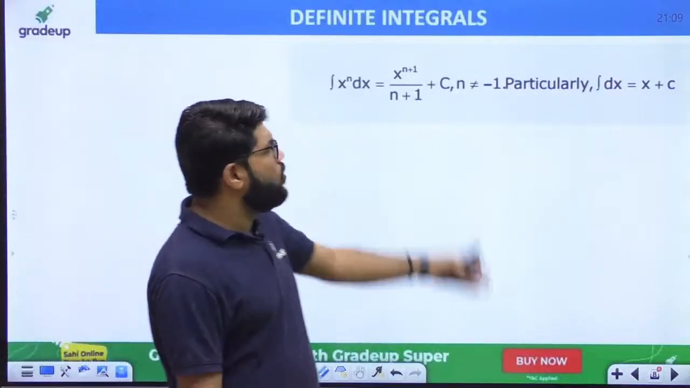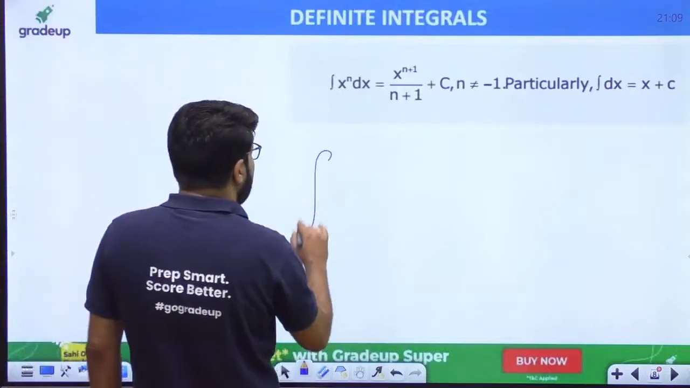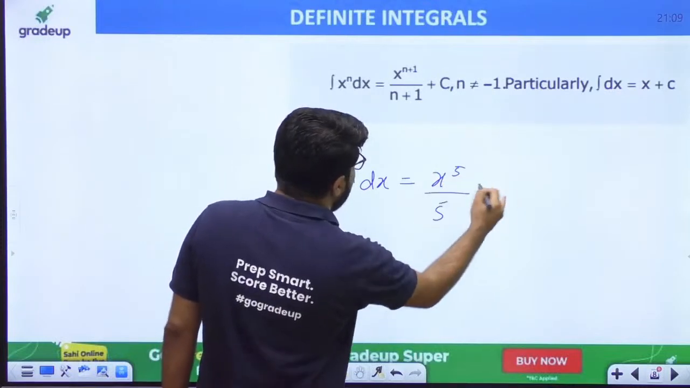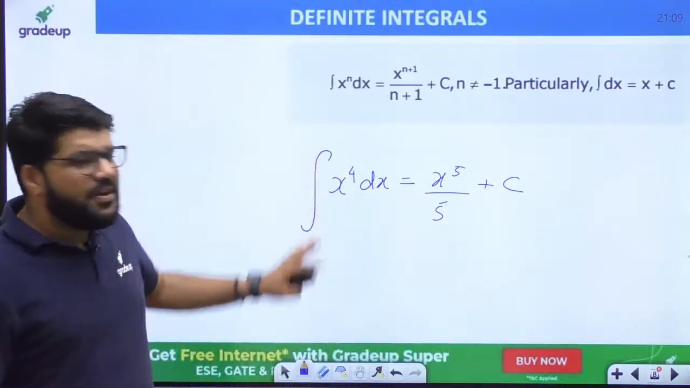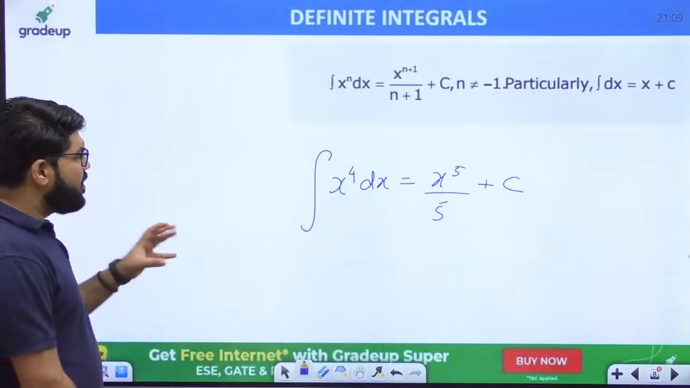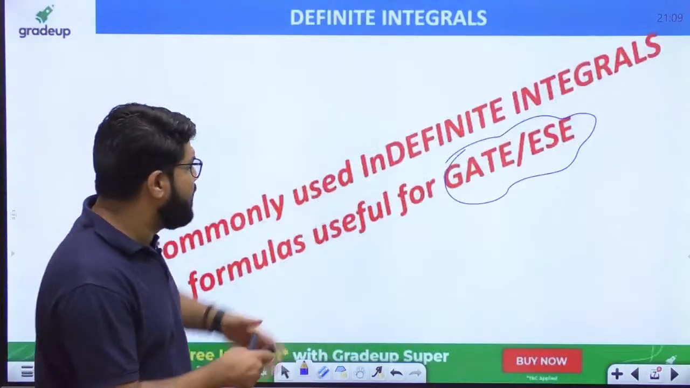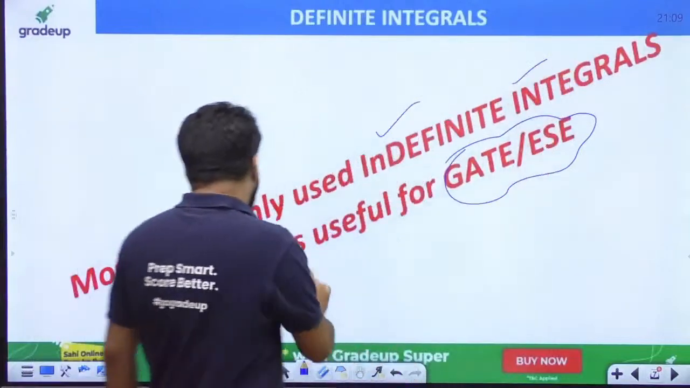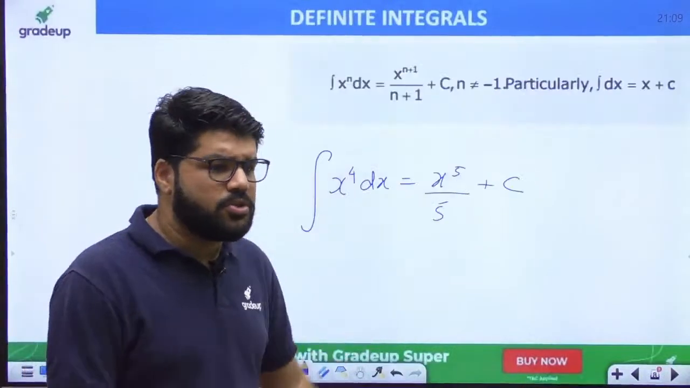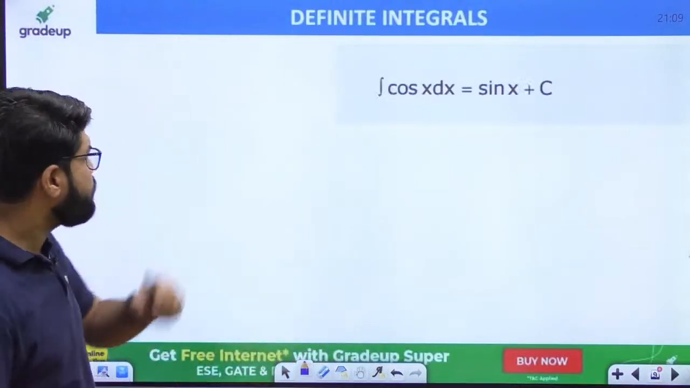This is a very common one, as you know, integral x power n dx. Everyone knows it is x power n plus 1 divided by n plus 1. It could be any, like integral x power 4 dx, that is x power 5 upon 5 plus the constant of integration. This is the indefinite integral formula. Everyone knows this formula. This is just a very quick review of the indefinite integral formulas, especially the most useful for GATE and ESE. Formulae are many, but what are the most useful relevant to you? You can anytime search it on Google as well. You will get it very easily.